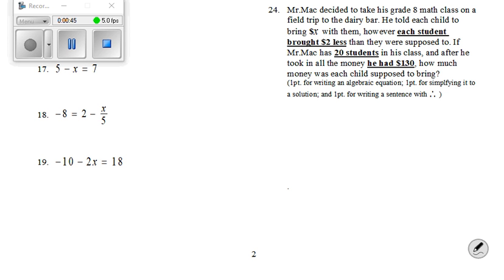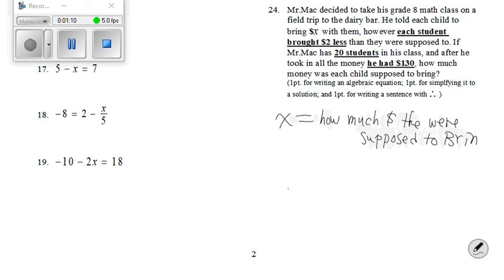So you're going to get 1 point for writing an algebraic equation, 1 point for simplifying, and 1 point for the solution. The first thing you do is define the variable. What is X going to represent? How much money they were supposed to bring. It says so right here: they're supposed to bring X dollars with them. But how much money did they actually bring? Right, $2 less. So if X was what they were supposed to bring and they brought $2 less, it's going to be X minus 2. This is the money they brought.